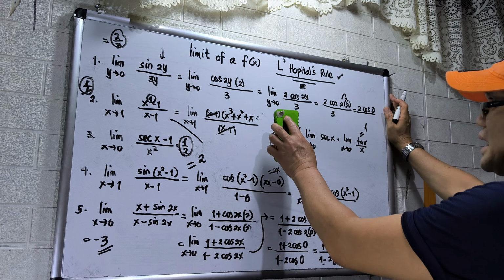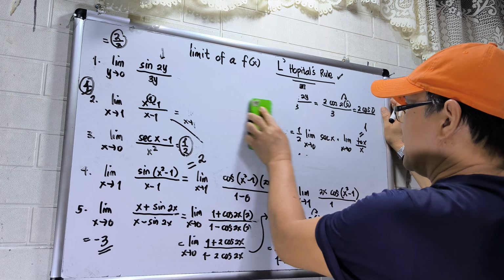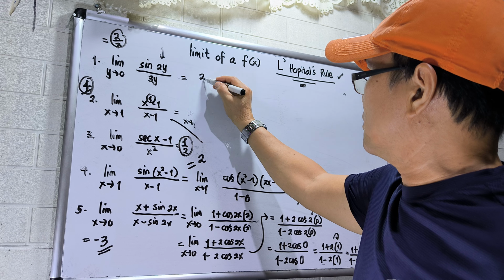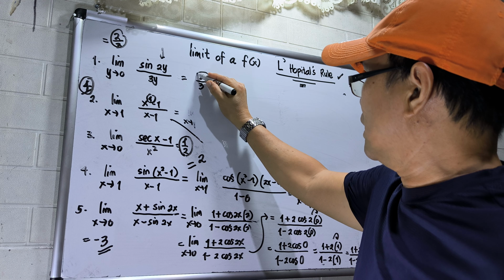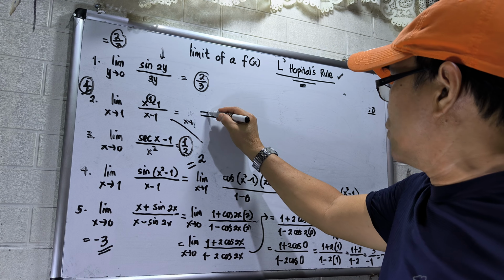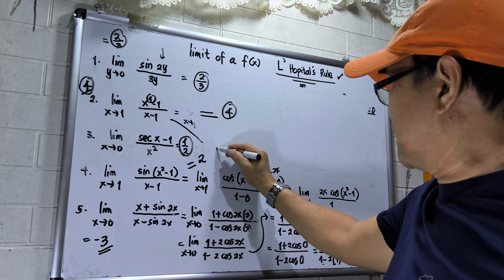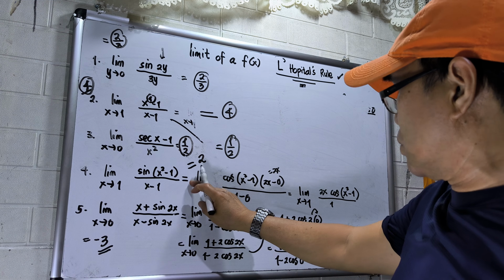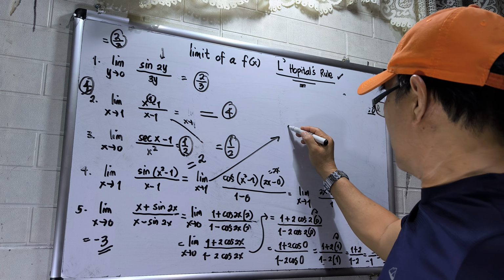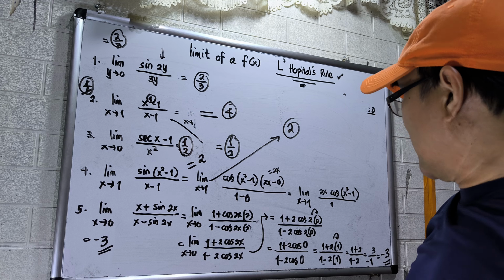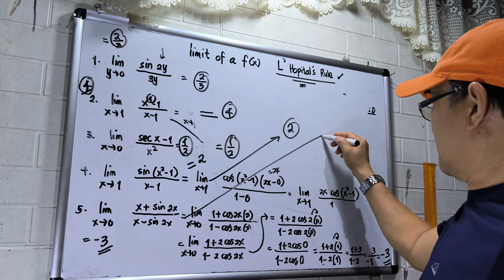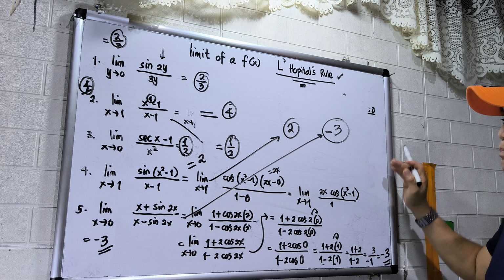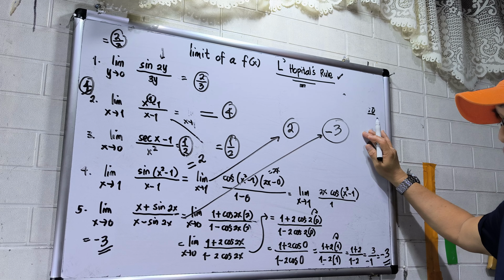So let us make our final. Number 1 is 2/3. Then number 2 is 4. Number 3 is 1/2. Number 4 is 2. Then number 5 is negative 3. Okay, that's all. This will help the students for the examination this week.